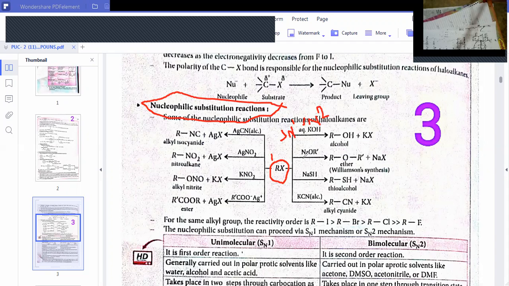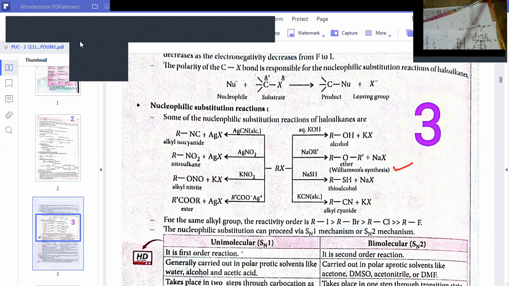Now alkyl halide reacts with NaOR, and it is a Williamson ether synthesis. You know, we have discussed already in the class. ROR forms, and the sodium and halogen are removed as NaX. The OR gets attached to the R group, and then you will get ethers. This reaction is known as Williamson ether synthesis.